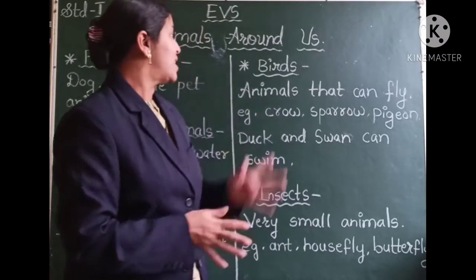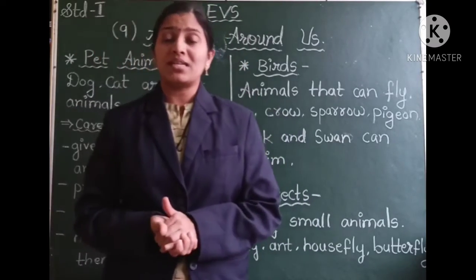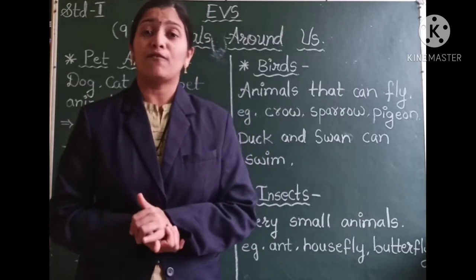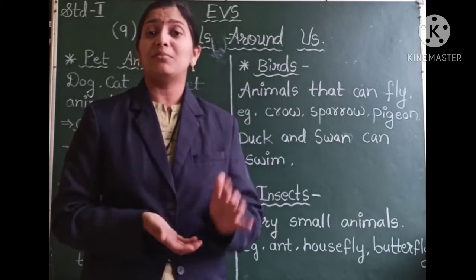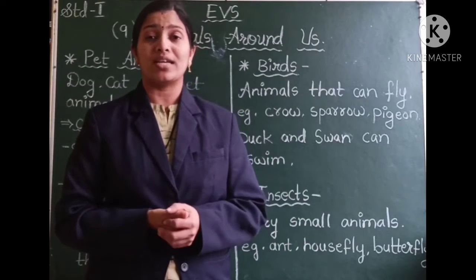The next is birds. So what are birds? The animals that can fly. The animals that can fly are called birds.